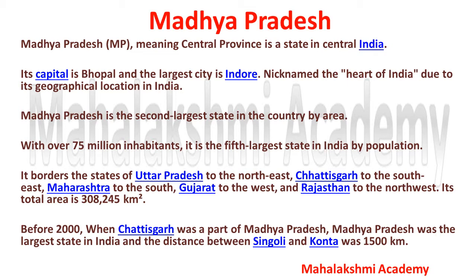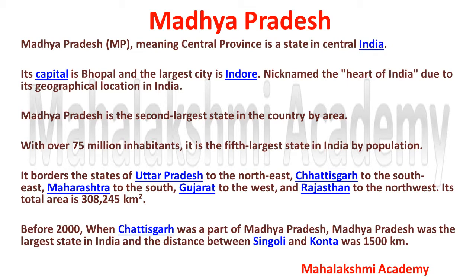So Madhya Pradesh, which is also known as MP, meaning central province, is a state in central India. So it is a central province in central India, and that's why it is known as Madhya Pradesh. Its capital is Bhopal and the largest city is Indore. It is nicknamed the heart of India due to its geographical location in India.